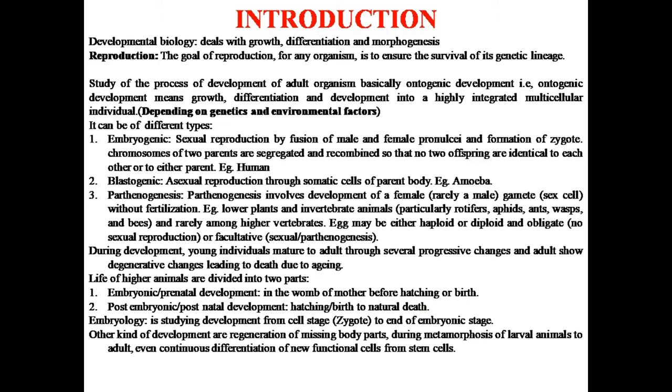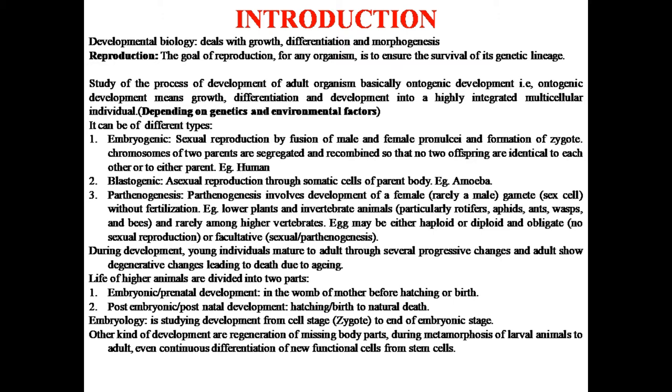So developmental biology can be divided into two parts. First is prenatal development, that is the embryonic development, and the next one is post embryonic development, that is the postnatal development. Embryonic development means whatever processes are happening before birth come under prenatal development or embryonic development.